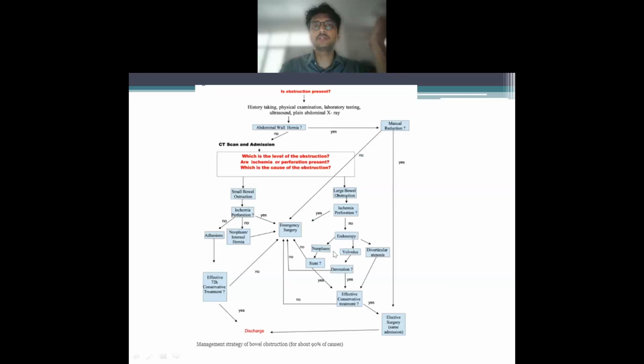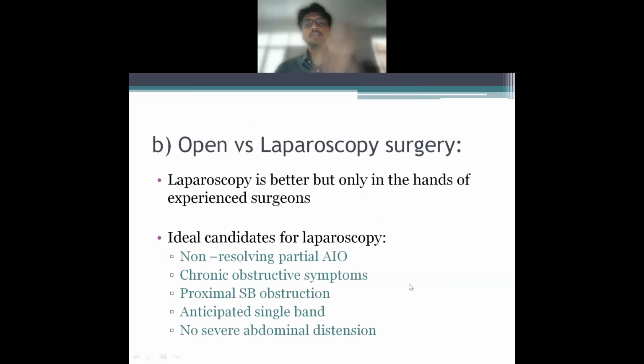But if there is a neoplasm, we often have to go and do a resection or a diversion colostomy in such cases. Stenting may not be that effective, but you can give it a try, and CT will obviously tell you these findings of neoplasm, volvulus, and stenosis at present.